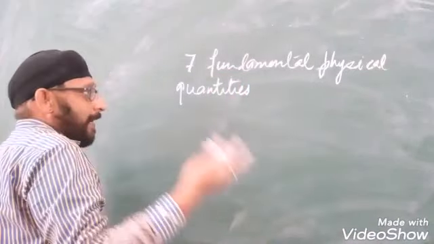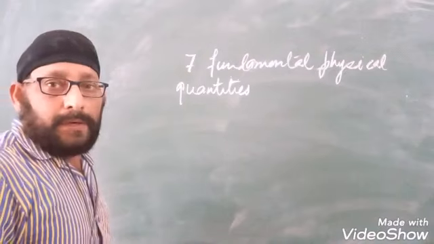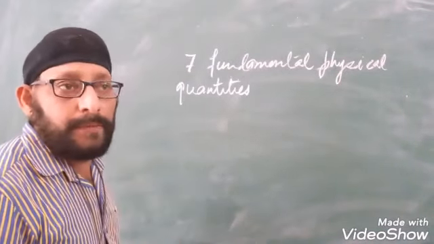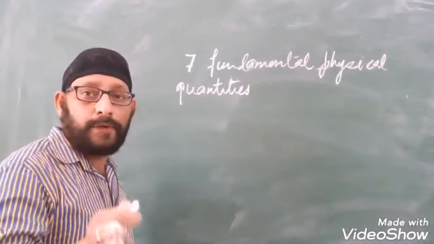First of all, let us name the 7 fundamental physical quantities, and later on we shall discuss their units. We will also try to understand the meaning of the unit.